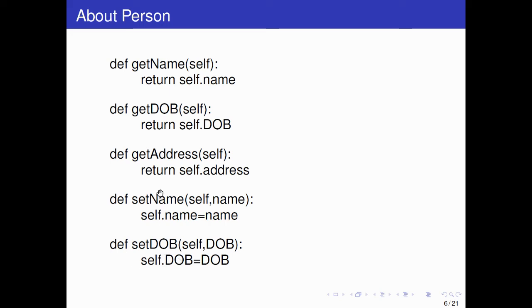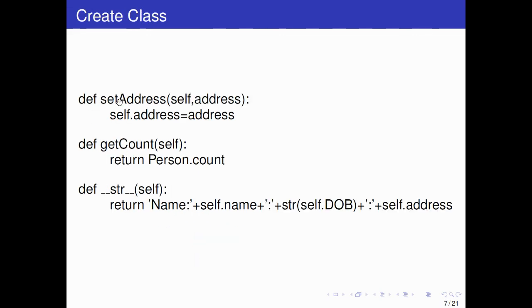Actually, when you want to update the name, we'll use this. We'll understand the program after executing it. Just read what is written in the PPT. And then self dot date of birth is date of birth. Then similarly def set address, self, address, and then self dot address is address. So this will be used to update the address.